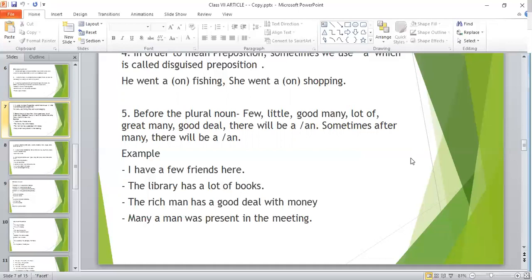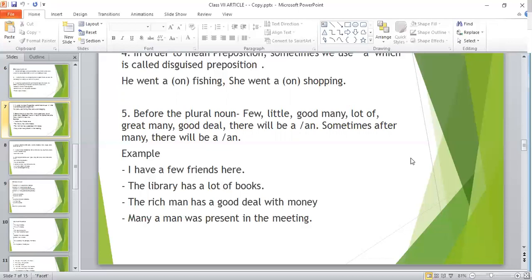Next, rule number 5. Before a plural noun, few, little, good, many, a lot of, a great many, a good deal, there will be a or an. Sometimes after many, there will be a or an. See, I have a few friends here. Dear cadets, a few means a few.